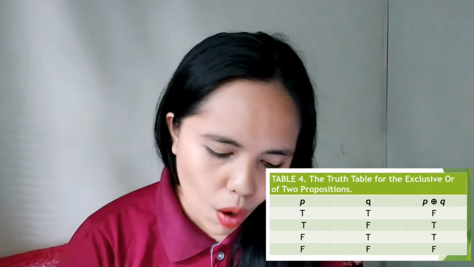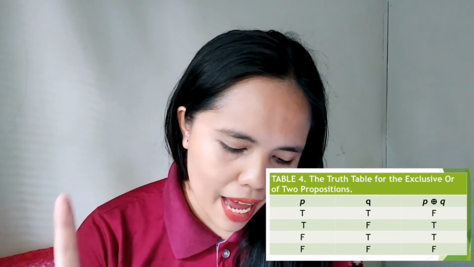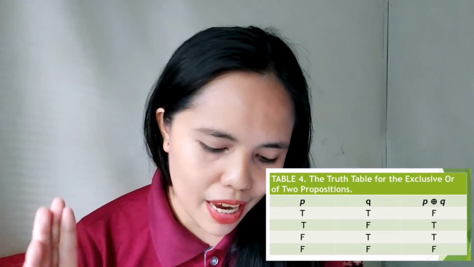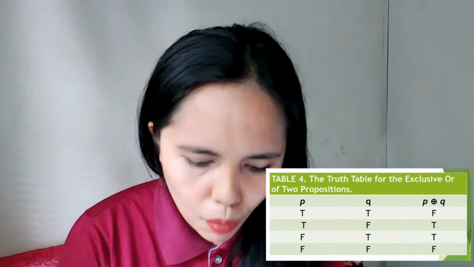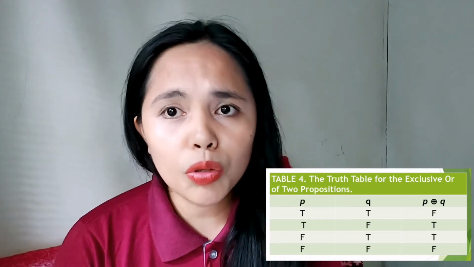So in the exclusive or, you have to remember, exactly one of P and Q is true. If your propositions are both true or both false, obviously the truth value is false. It is true only if one is true and the other is false. So you have to remember that.